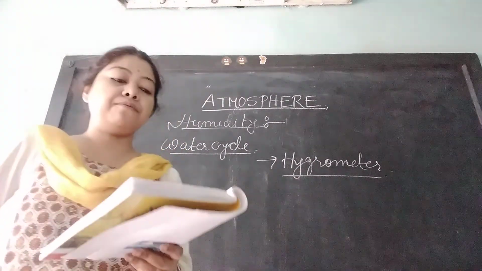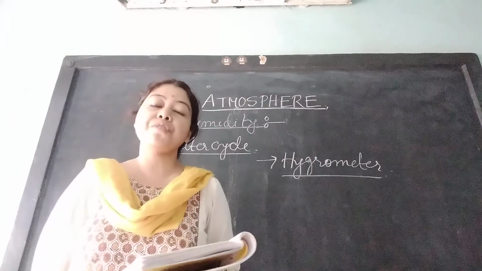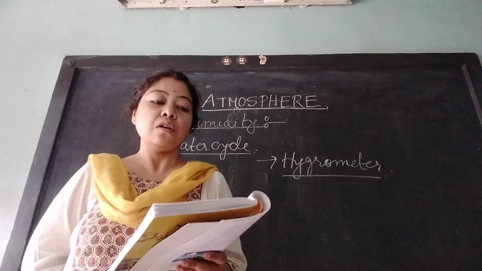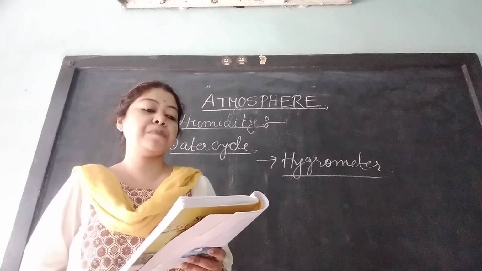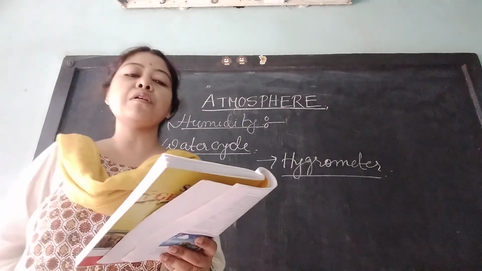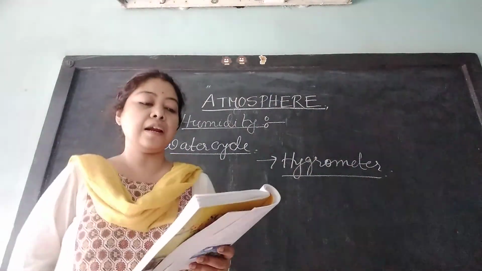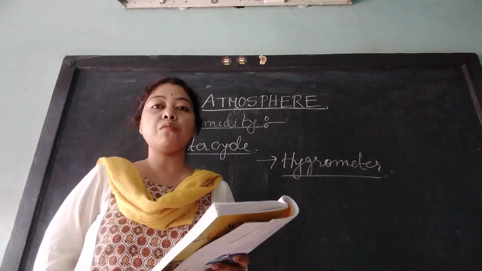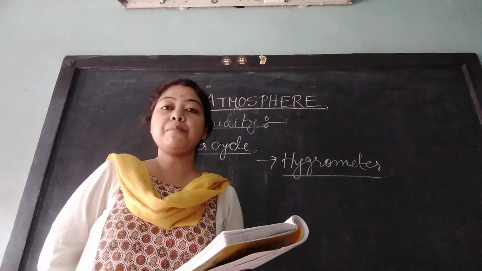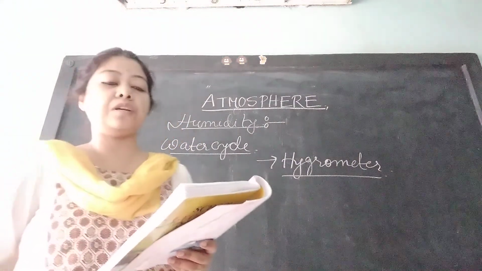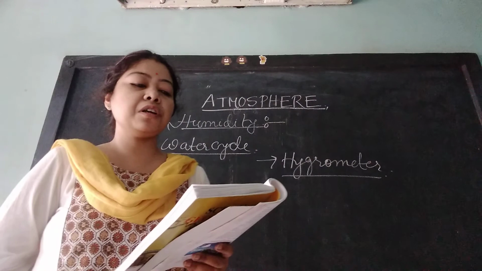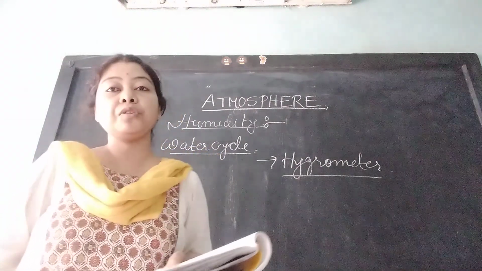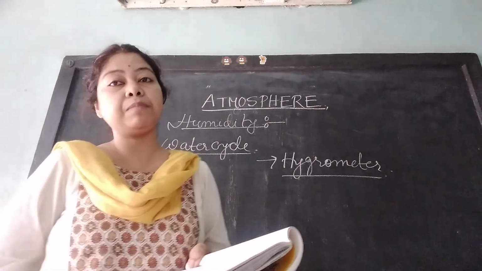Now, humidity is of three types. One is absolute humidity, one is specific humidity, one is relative humidity. What is absolute humidity? Absolute humidity is the total amount of water vapor present in the air at a particular temperature. Absolute humidity is expressed as gram per cubic meter of air.